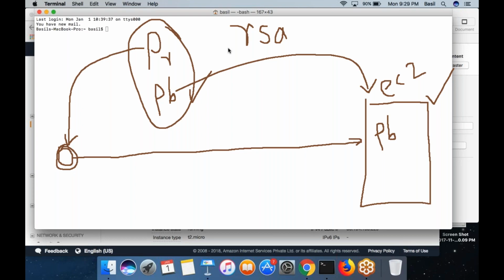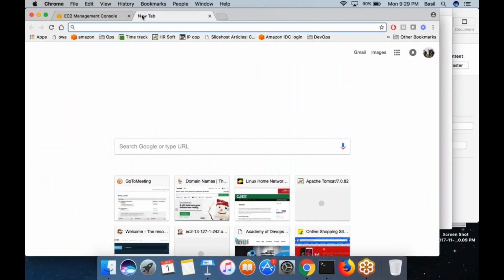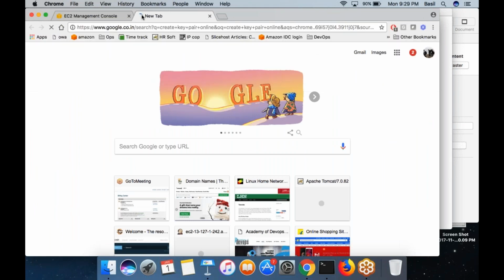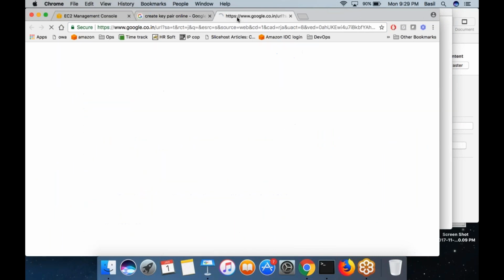Or you can browse any online forum, or maybe you can search in Google: create key pair online. You have the option. You will get a lot of websites where you can actually create a key pair.